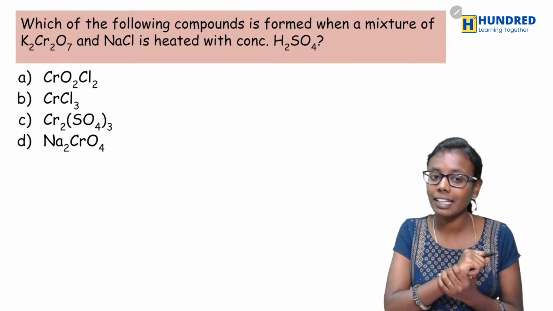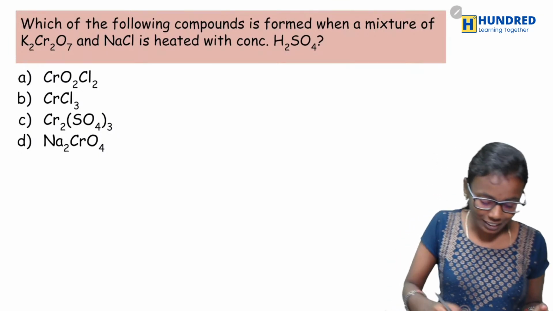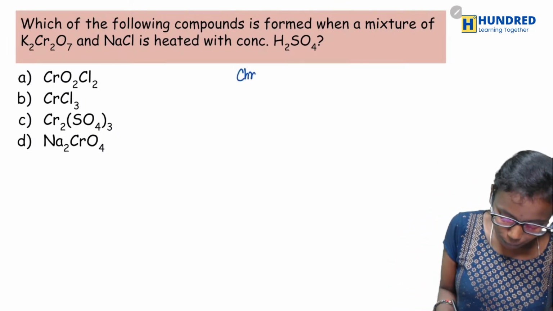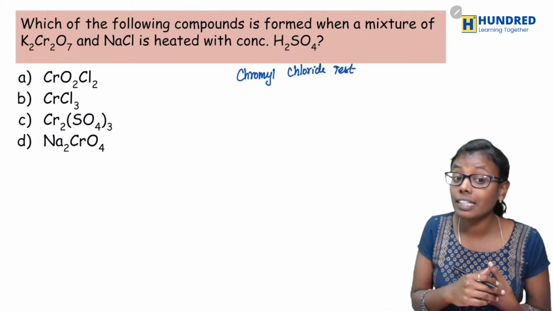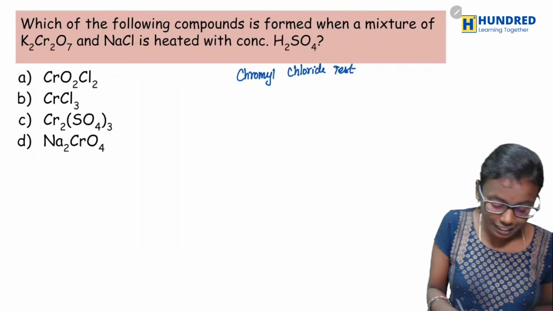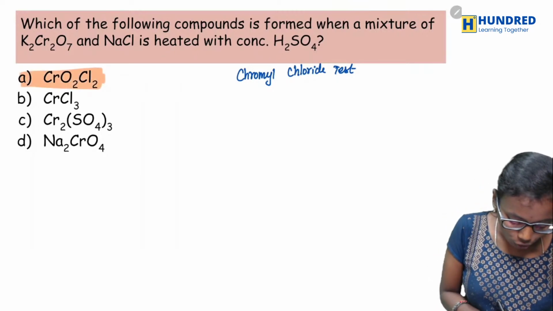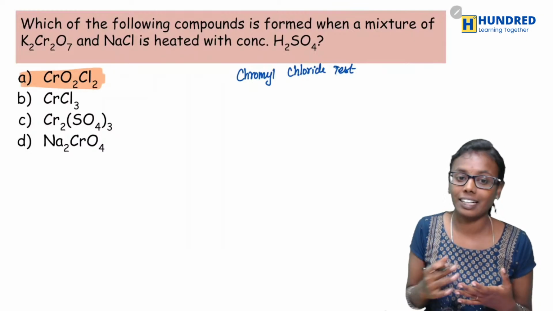Do you all remember the reactions? Yes, Harshiv, you're right. This is going to be the chromyl chloride test. In the first reaction, what will we be getting? We'll be getting chromyl chloride, CrO2Cl2. So option A would be the correct answer.